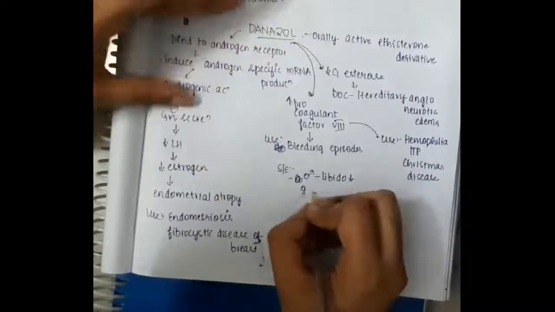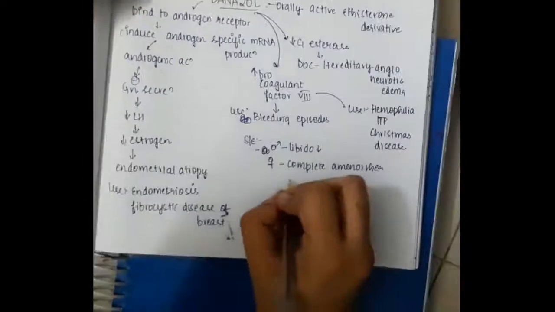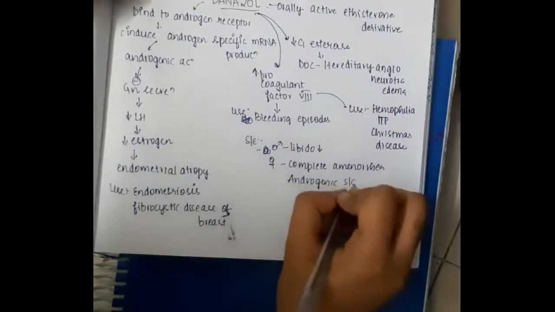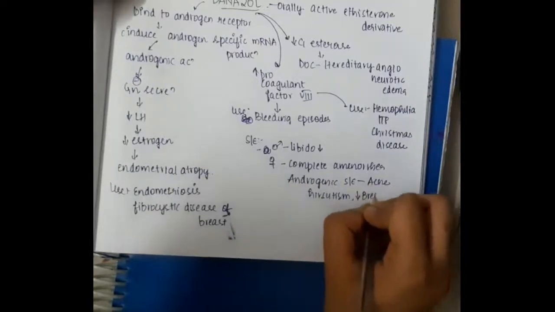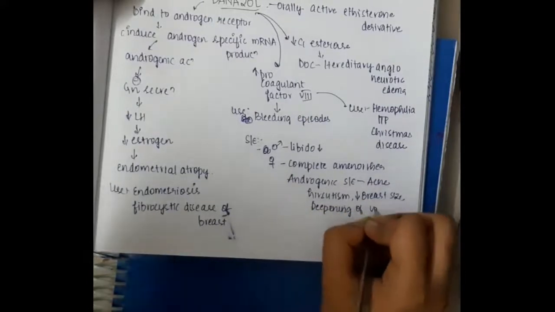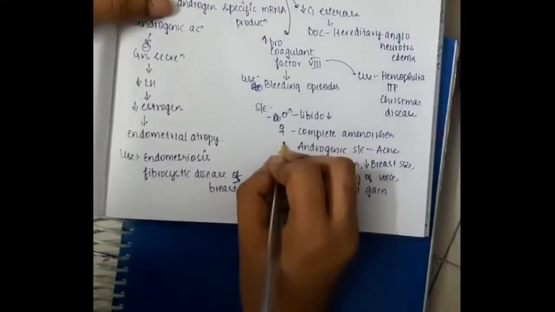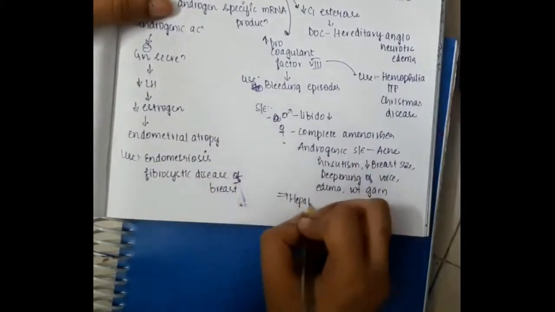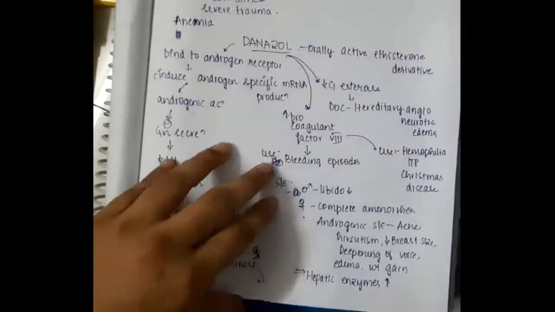Side effects are, in males, decreased libido. In females, because of endometrial atrophy, it causes complete amenorrhea, and it is an androgen by itself, right? It is an analog of testosterone. As a result, it causes androgenic side effects like acne, hirsutism, decreased breast size. It can deepen the voice, and cause edema and weight gain. Then it can also increase the hepatic enzymes. So this is about danazol.